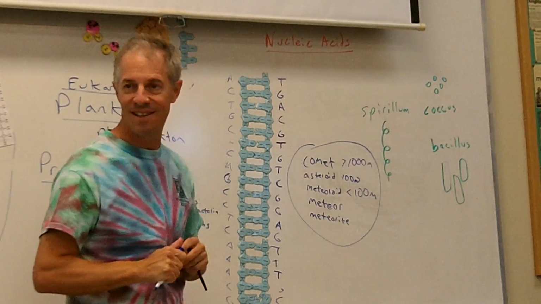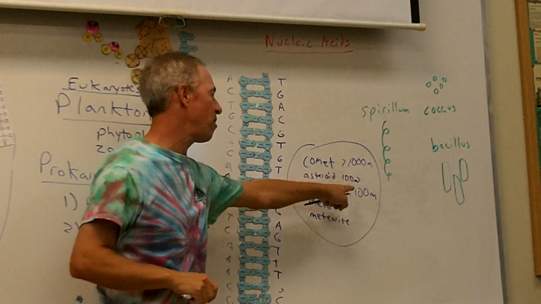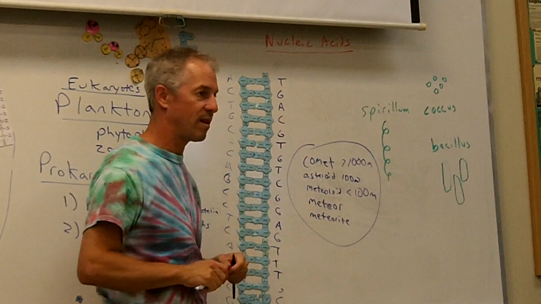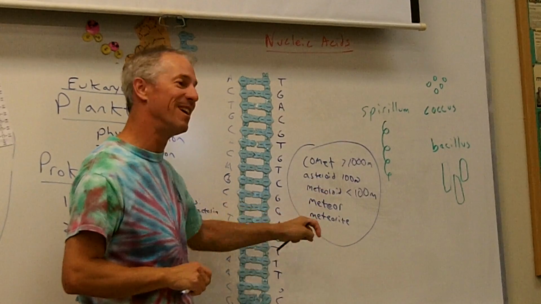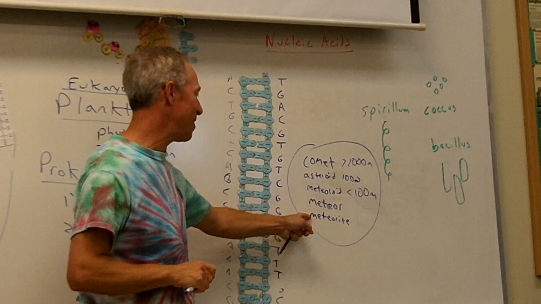Does this make sense? Wait, so what about a meteoroid? A meteoroid is something floating in space smaller than 100 meters. Okay. And if it comes into our atmosphere, it becomes a meteor. That's right. And then if it hits the ground, it becomes a meteorite.